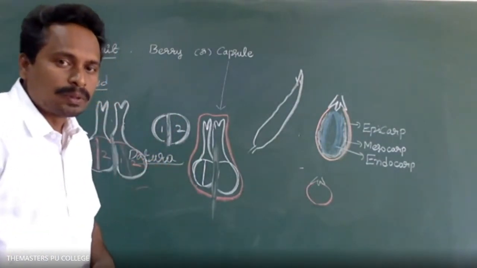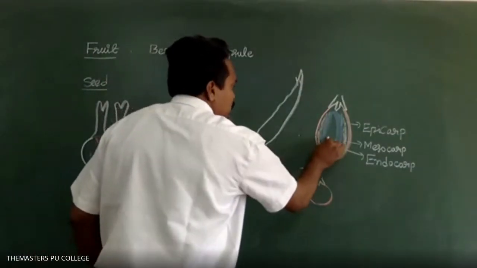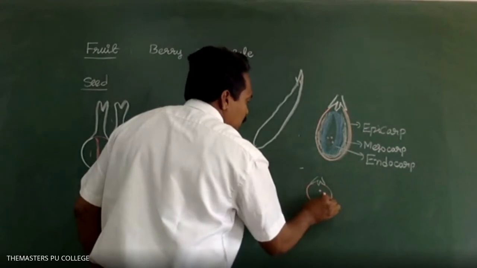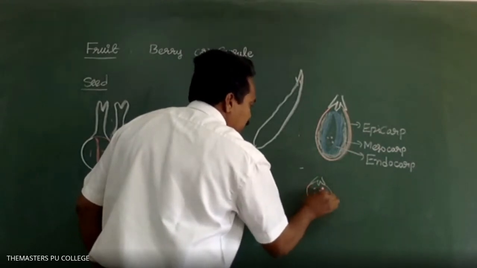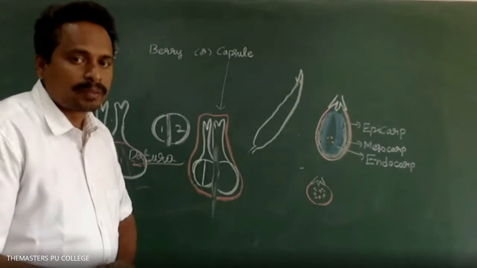Sir, in berry, the seeds are not identified, sir. Yes, in berry we can see seeds, as in tomato. In tomato fruits, several seeds are there, and in brinjal also several small seeds are there.